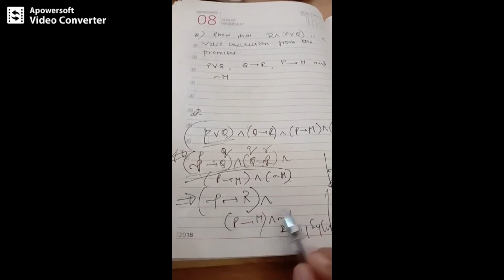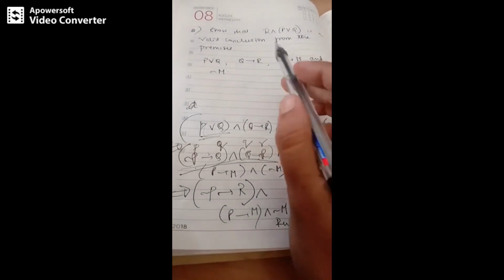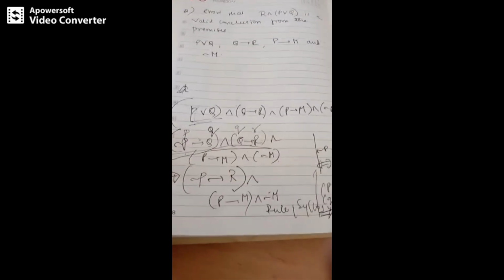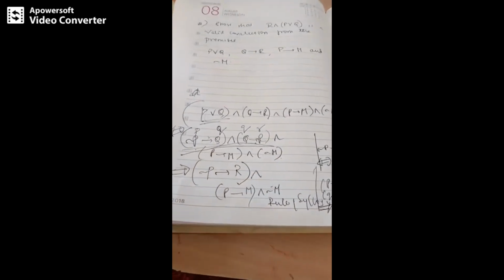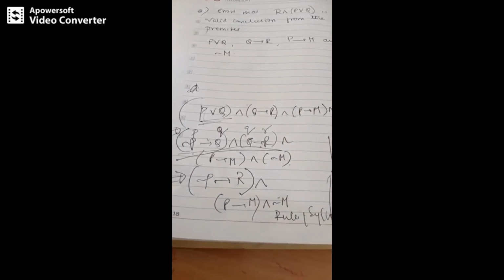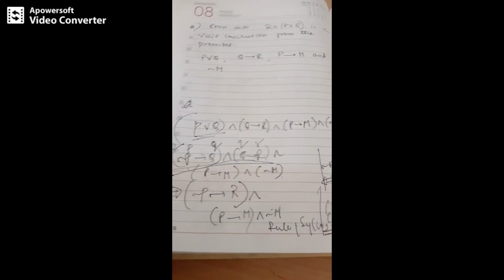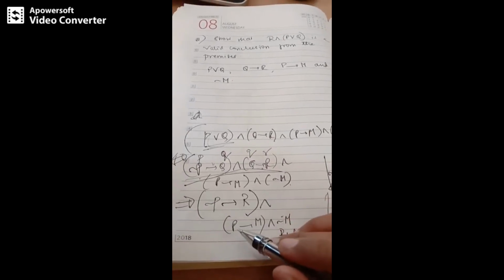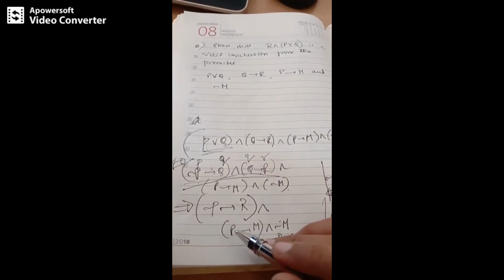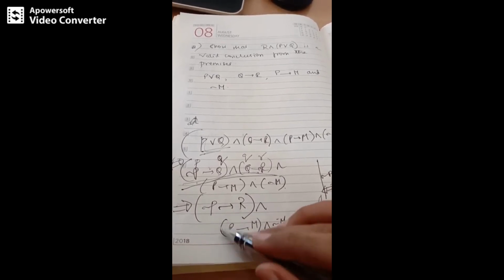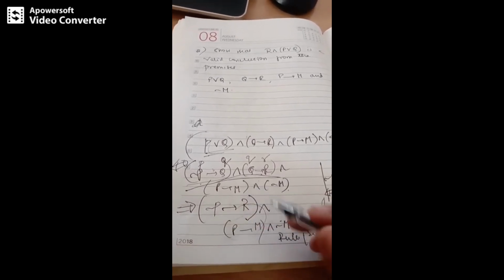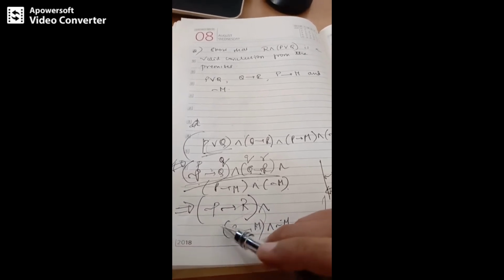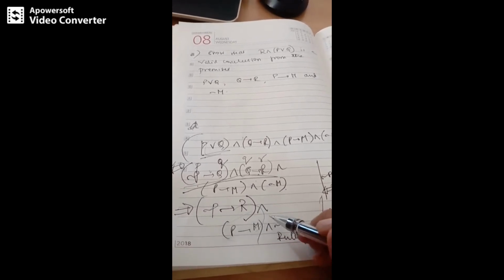Next, how do you simplify this term, and how do you get this term from this? Let's first try to simplify the term. Do you have any rule related to this? Even if you swap this, negation M implies negation P, you get negation M implies R, right?